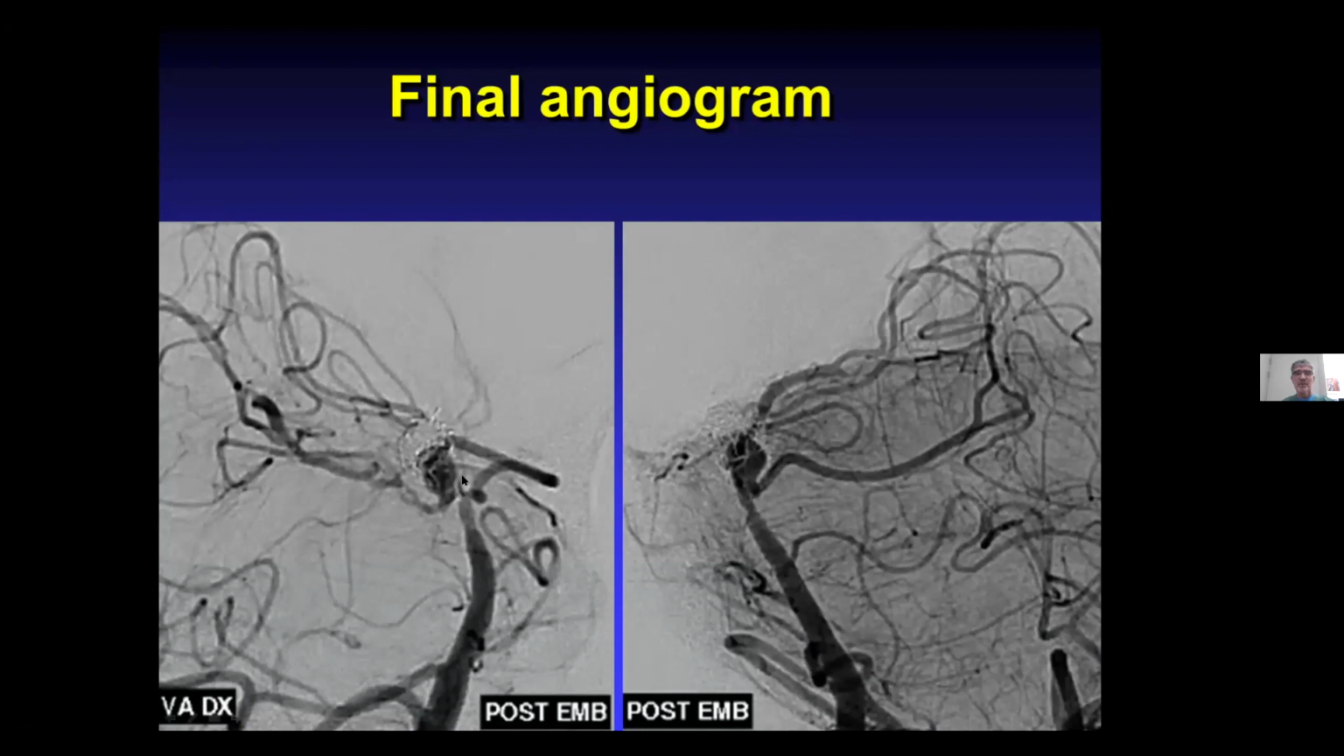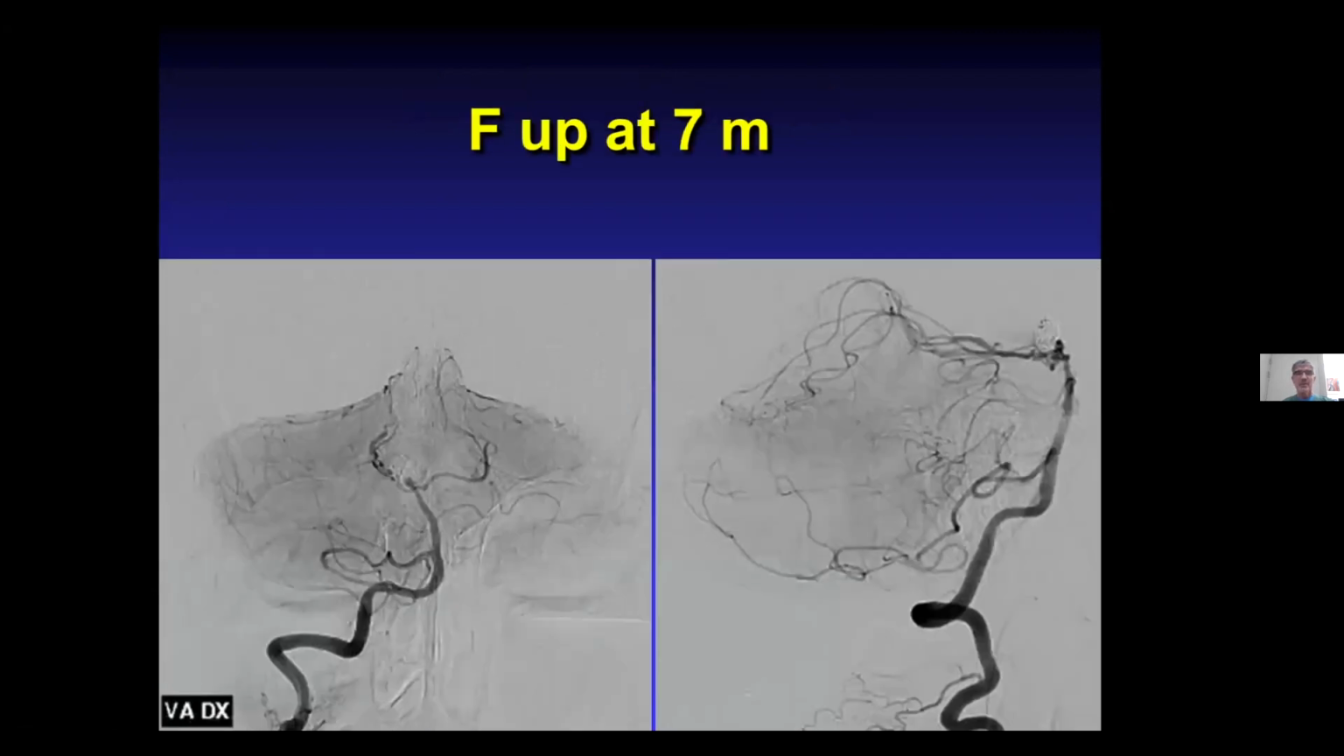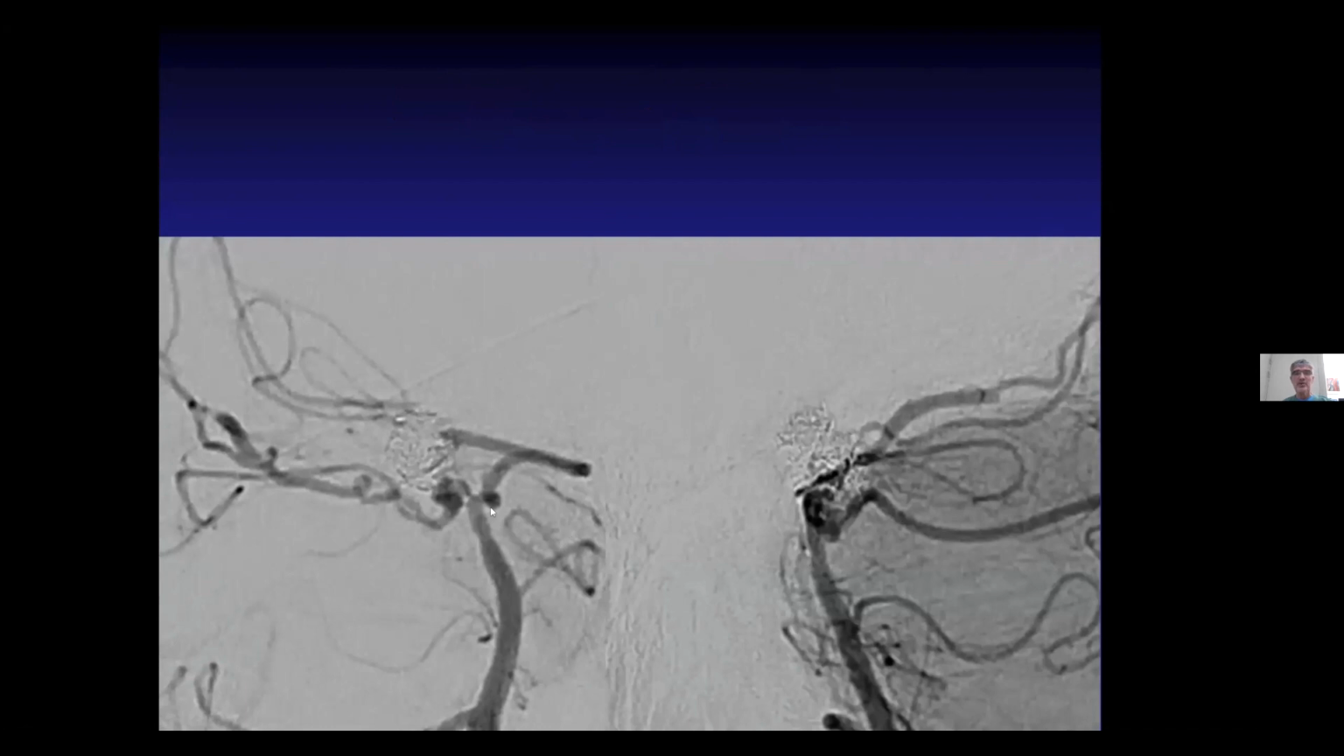Final angiogram, the flow in the sac is still the same, and this is the follow-up at 7 months. See here that the open portion of the aneurysm is much smaller, and the Contour device is here, and this portion is necessary to feed. This is a superior cerebellar artery. This is not a PCA. So this is a good result again, and this can be even better with longer follow-up, which I will show you in the next case.